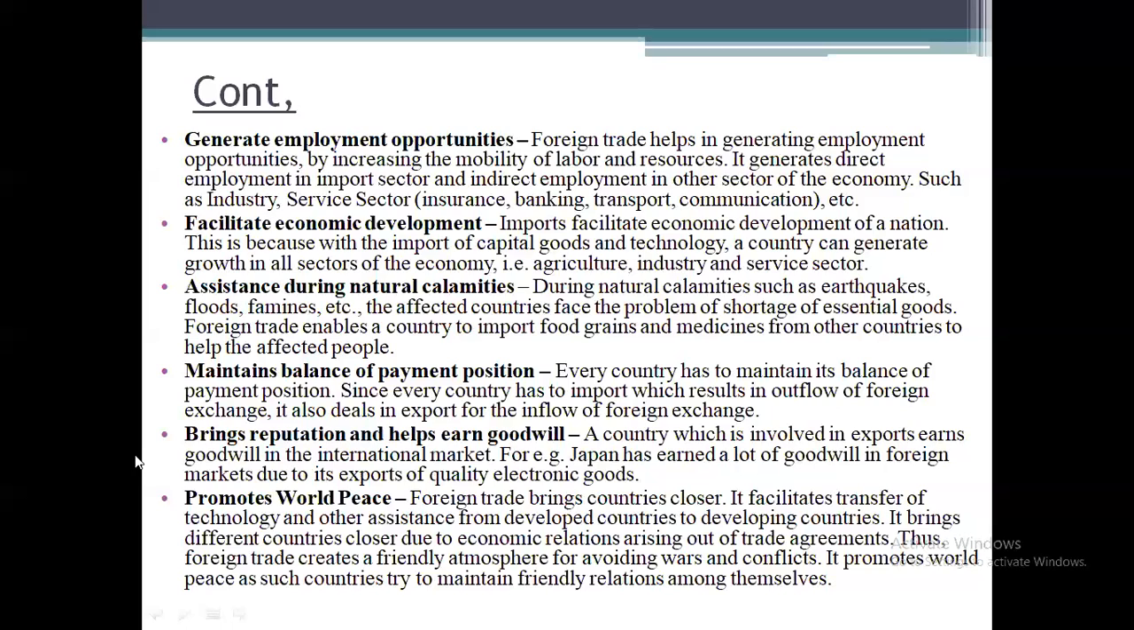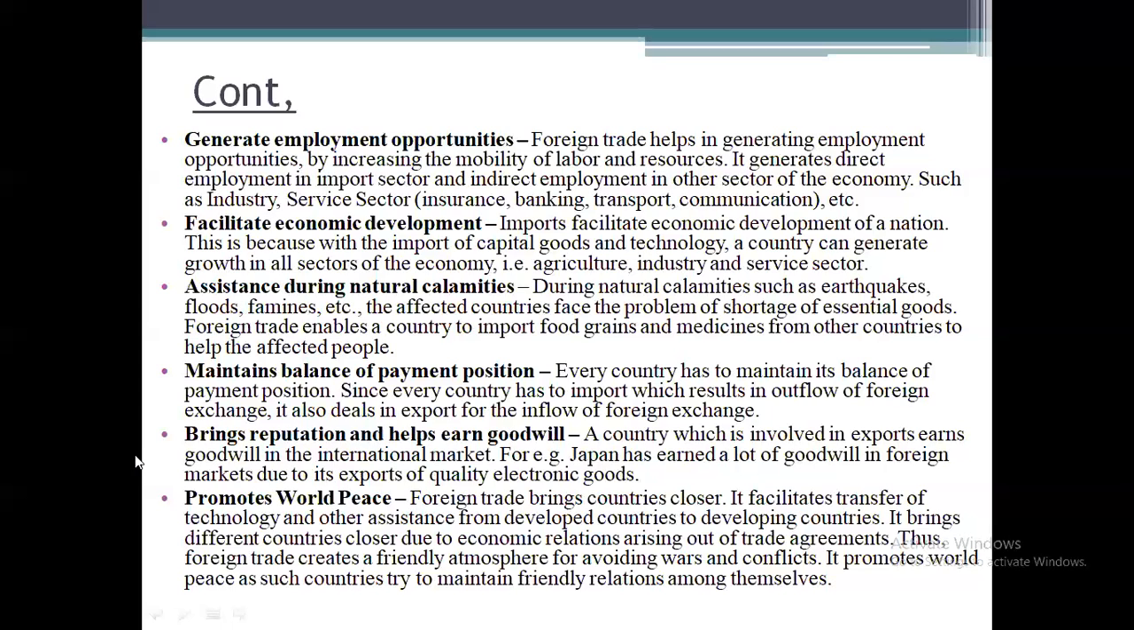Next, assistance during natural calamities. Whenever any country is facing risk or uncertainties, it may be an earthquake, floods, or famines. In such situations, they cannot produce the product in their country. So what the nation will do is import the goods from other countries in that difficult situation. This can happen only with the help of foreign trade. Without foreign trade, they cannot import goods from other countries, like medicines, food grains, or any other necessary requirements.